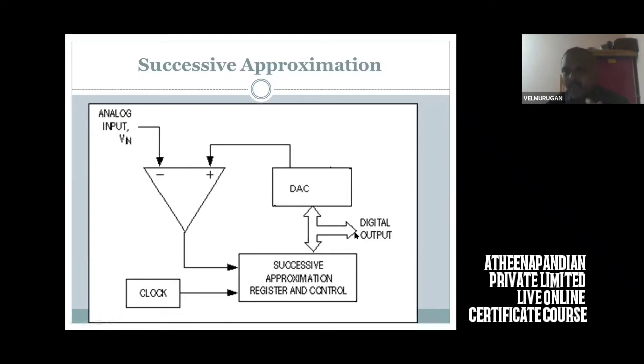Then it comes to your output. This is how the successive approximation method performs analog to digital conversion.